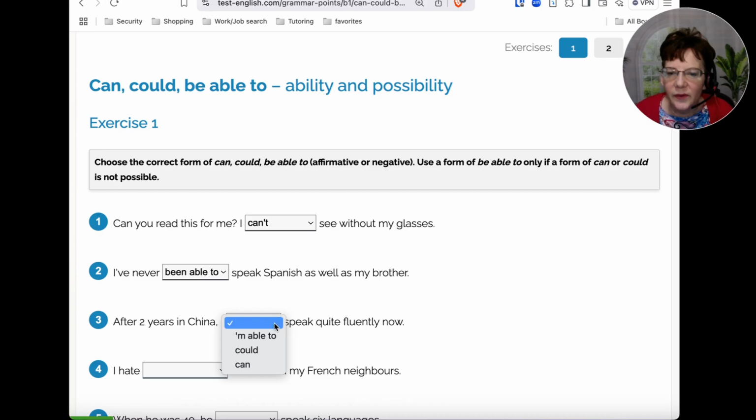So which one looks best? It can either be am able to or can. So talking about ability in the present, I think if we choose am able to, that sounds like an appropriate answer.